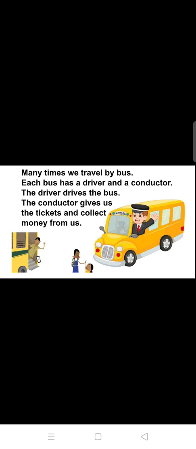So now who drives the bus? There is a bus driver who drives the bus. And there is also one more person in the bus. He is called the bus conductor. So what work does the bus conductor do? The bus conductor gives us the ticket and we give the money to the bus conductor for the ticket.